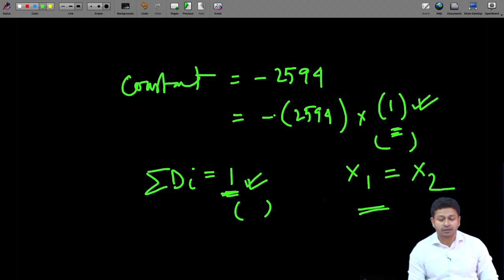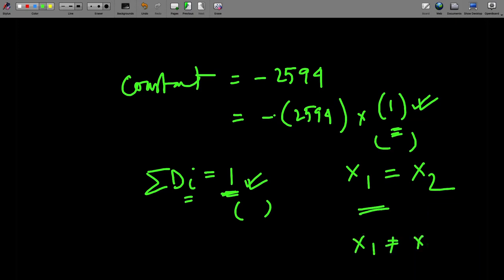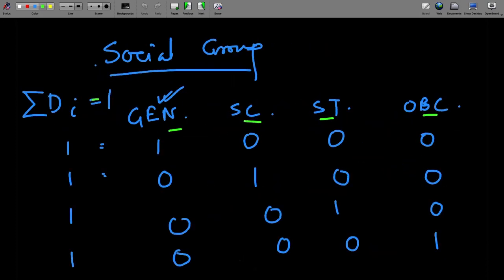But if in some cases one is equal to 0 and the other is equal to 1, then I have some variation, and x1 is not equal to x2. That is only possible if the summation of Di is not equal to 1, which happens if I exclude a category. If I exclude the General category and include only SC, ST and OBC, then this value is going to be 0 and these values are going to be 1.